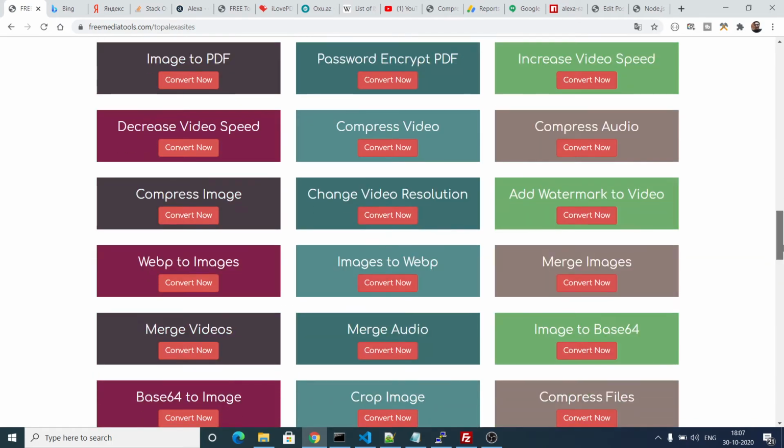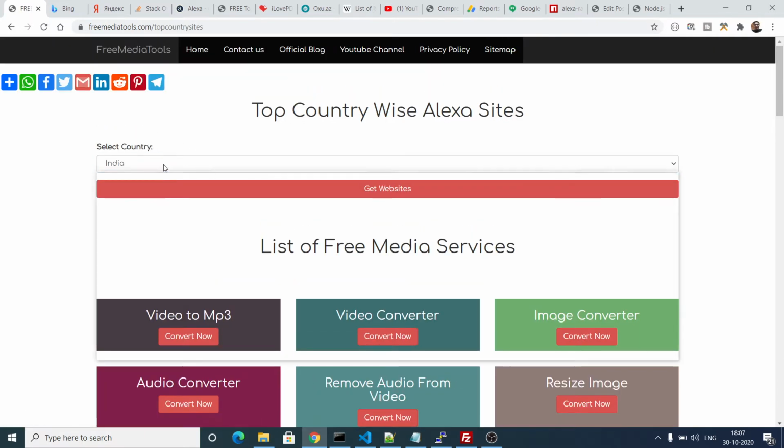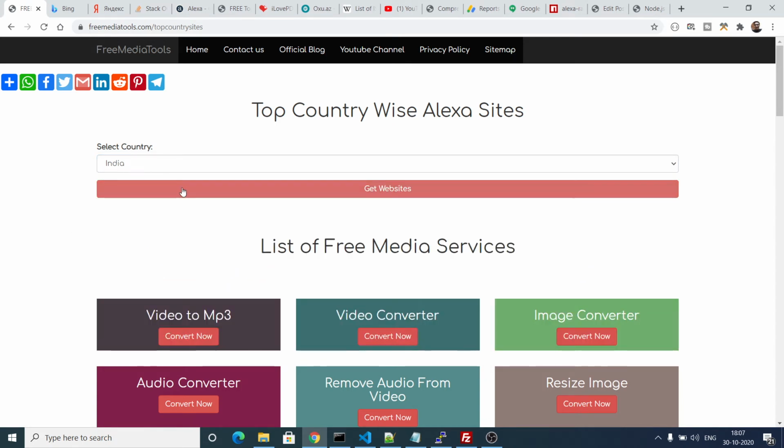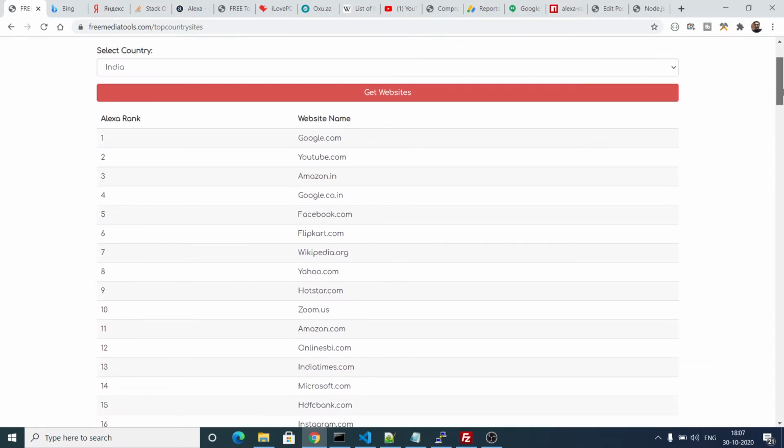The third web service that I developed is Alexa top 50 websites country wise. You can even select the country here. There are various countries out there. The default country is India. If you select get websites, it will show you the top 50 websites which are popular inside India. If you click this, it will show you the list here. This is not global, this is country wise, so you will see India related websites.